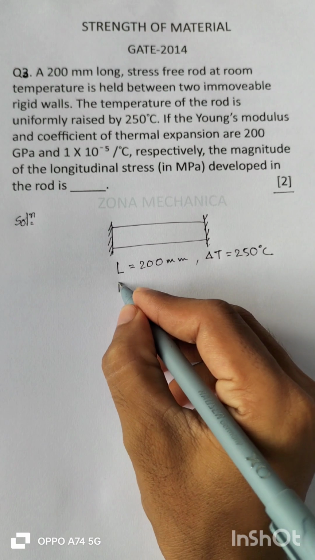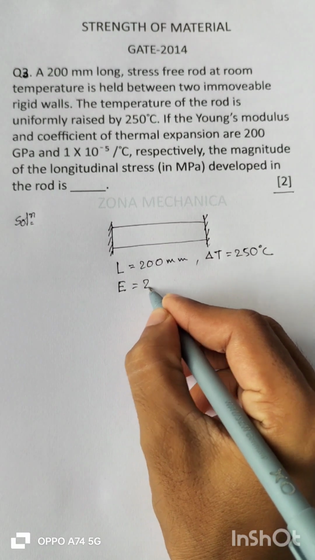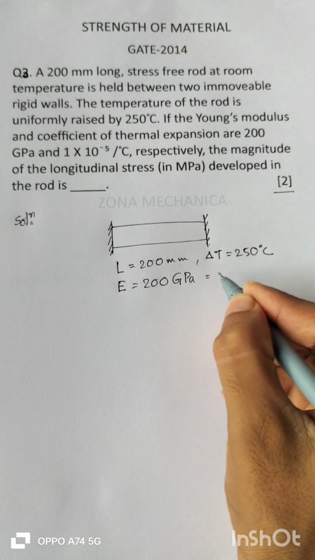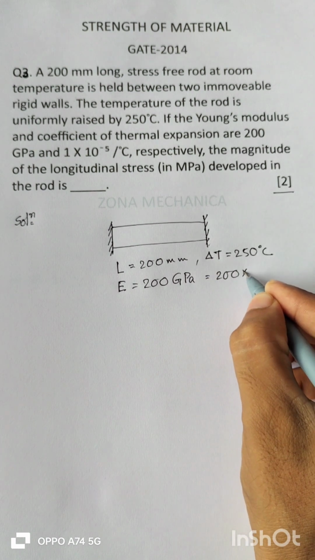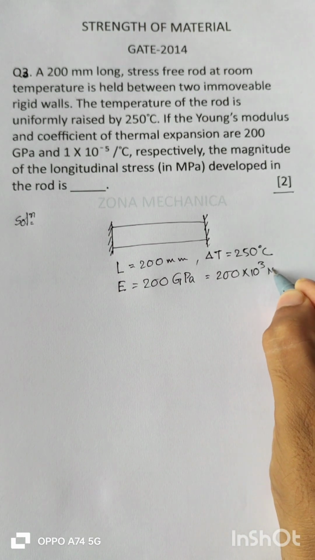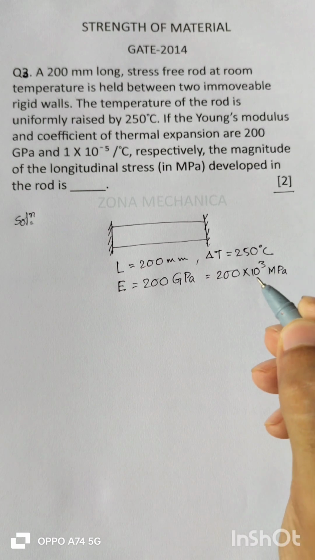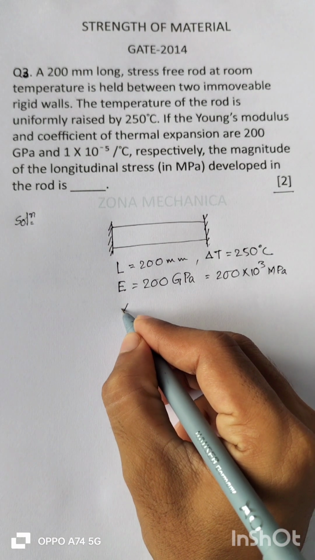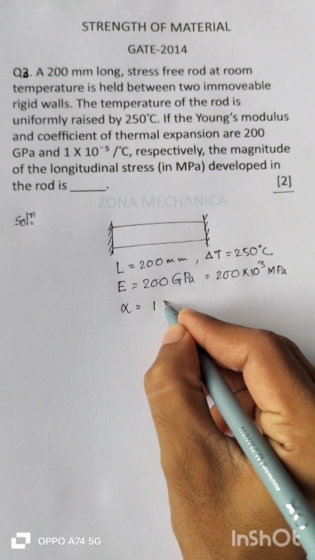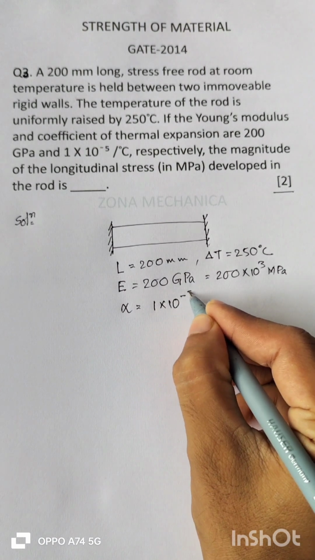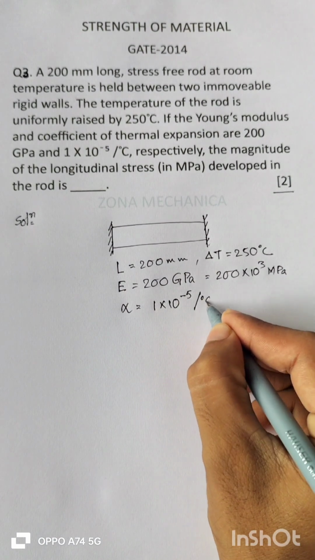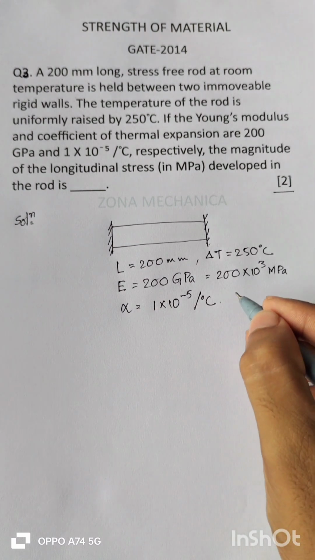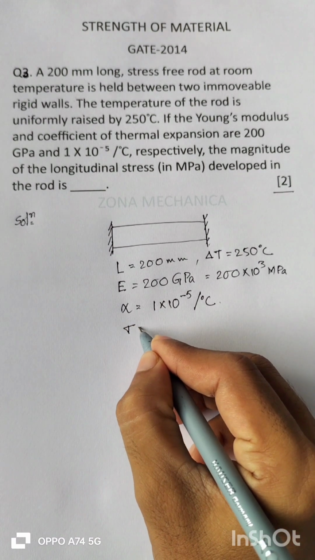Okay, Young's modulus E is given as 200 GPa, that is 200 into 10 to the power 3 MPa. Okay, coefficient of thermal expansion alpha is given as 1 into 10 to the power minus 5 per degree Celsius. Okay, so the question is, what is the value of longitudinal stress, that is sigma.